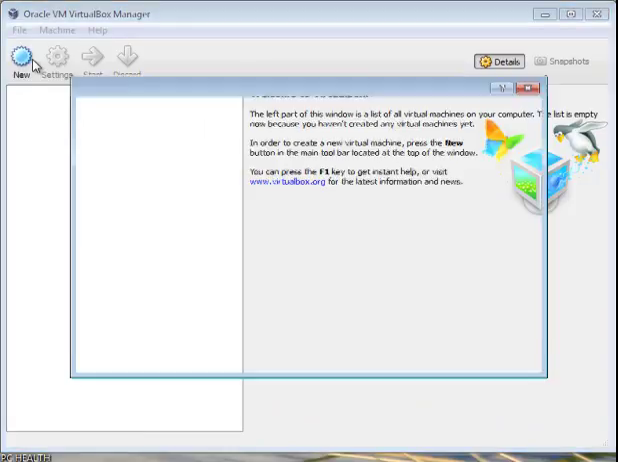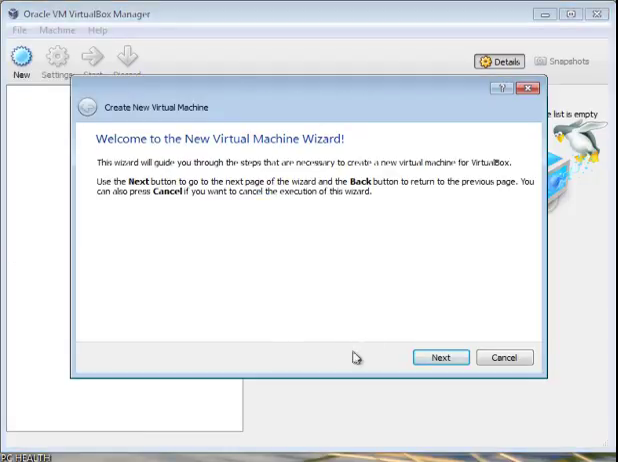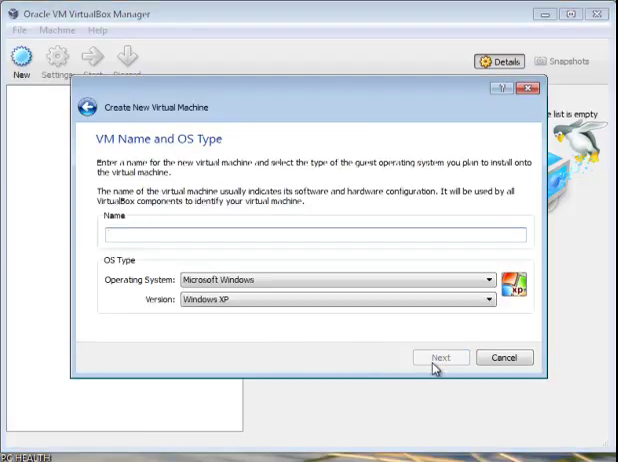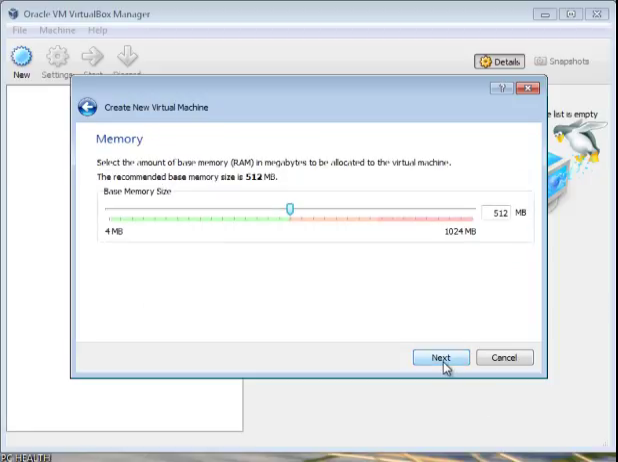New, next. Okay, here I'm going to name the VirtualBox Windows 2008 Server. Next. Okay, this is the memory capacity. I am going to leave my memory at the default of 512. Next.